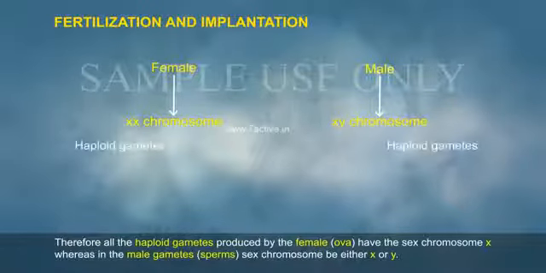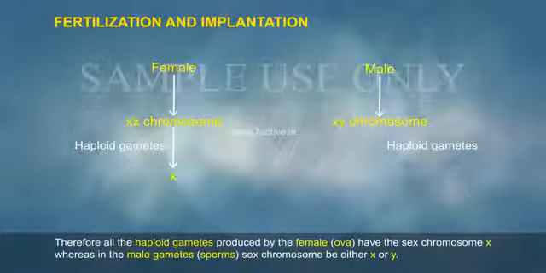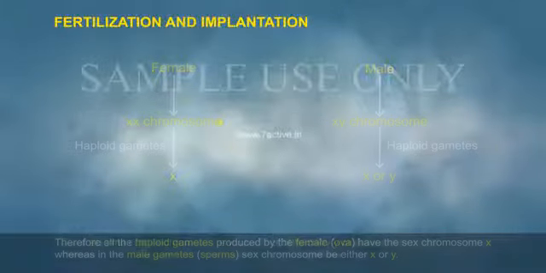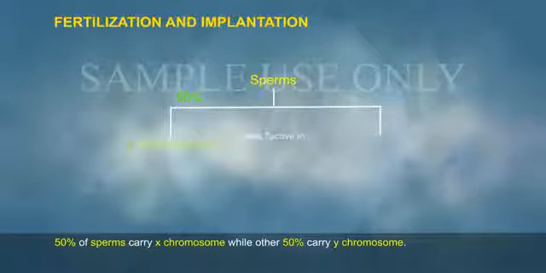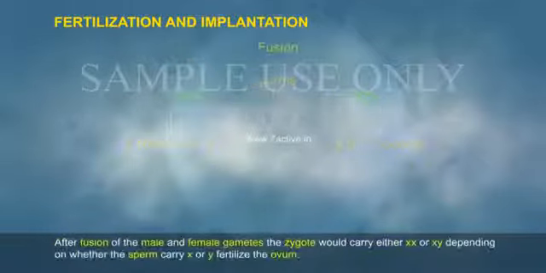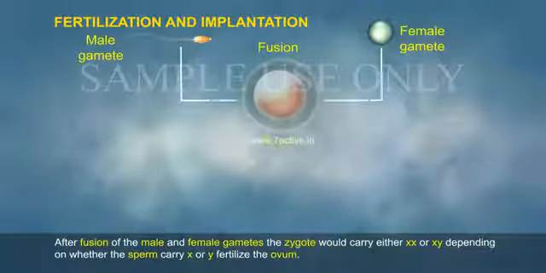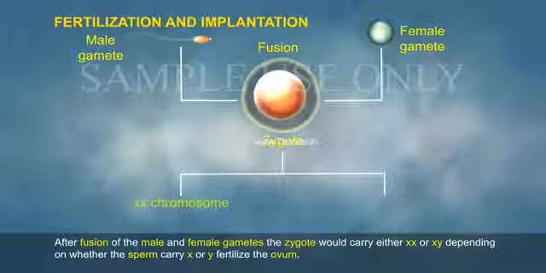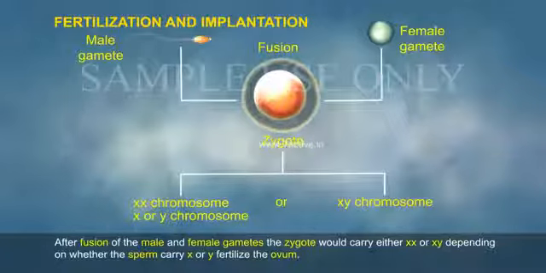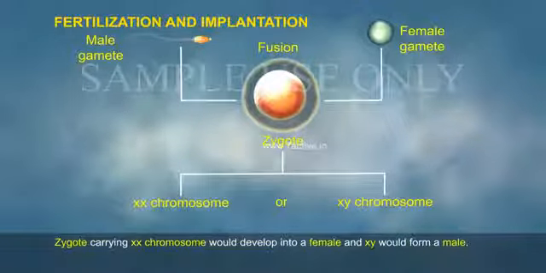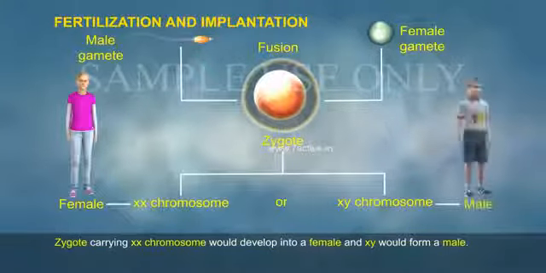The human female has XX and the male has XY chromosomes. Therefore, all the haploid gametes produced by the female, the ova, have the sex chromosome X, whereas in the male gametes, the sperms, the sex chromosome can be either X or Y. 50% of sperms carry the X chromosome, while the other 50% carry the Y chromosome. After fusion of the male and female gametes, the zygote would carry either XX or XY, depending on whether the sperm carrying X or Y fertilizes the ovum. A zygote carrying XX chromosomes would develop into a female and XY would form a male.